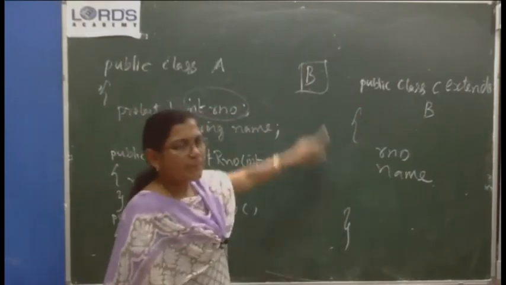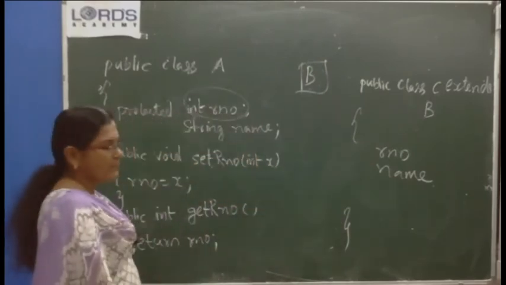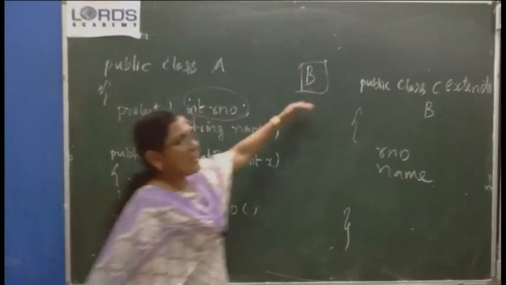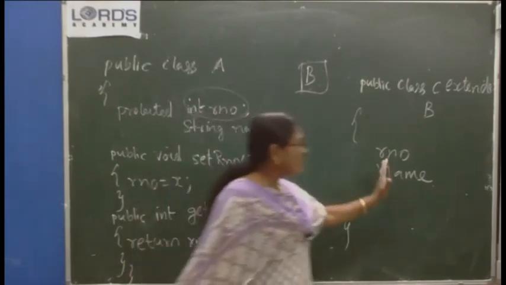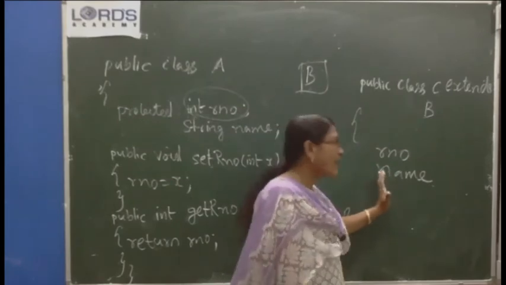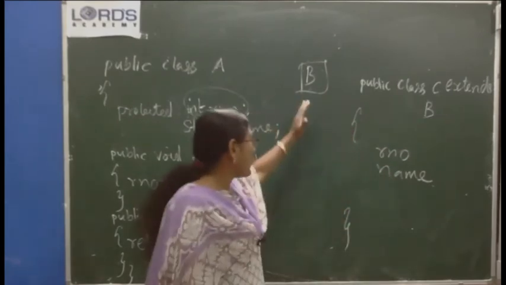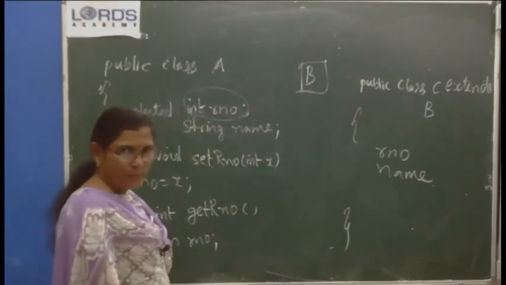In C you can directly refer to all the variables of A as well as the characteristics and methods of B also. So C has its own characteristics. Apart from that, it can refer to the characteristics of B as well as the characteristics of A also.